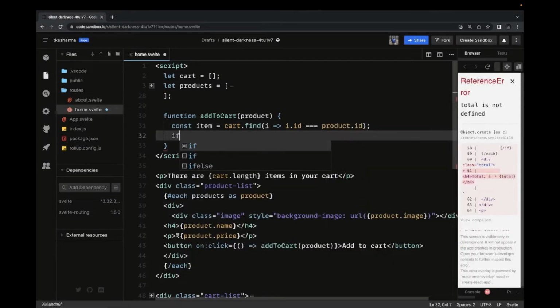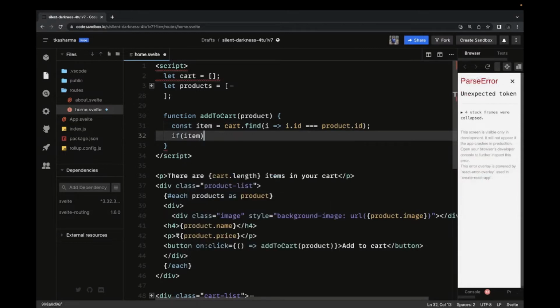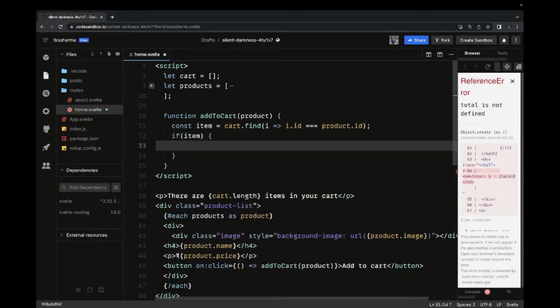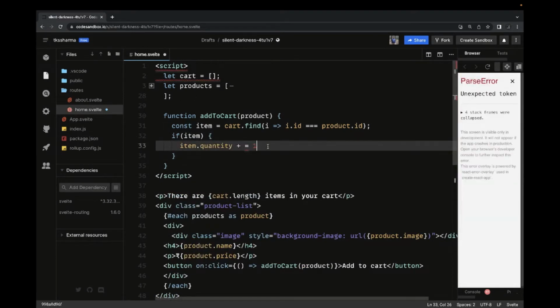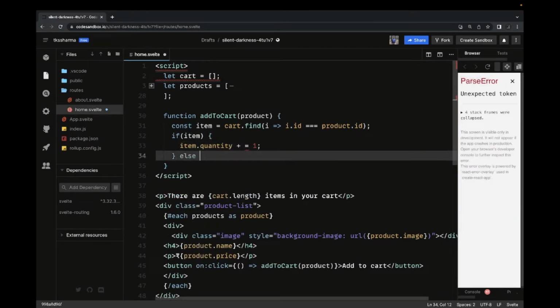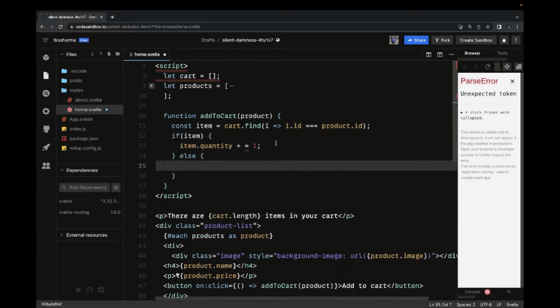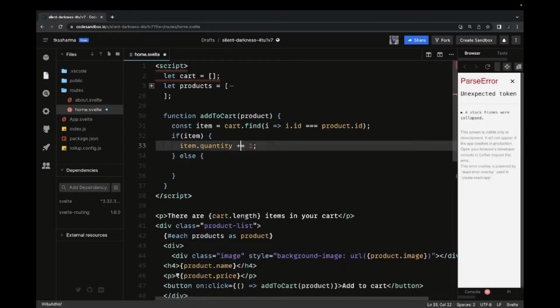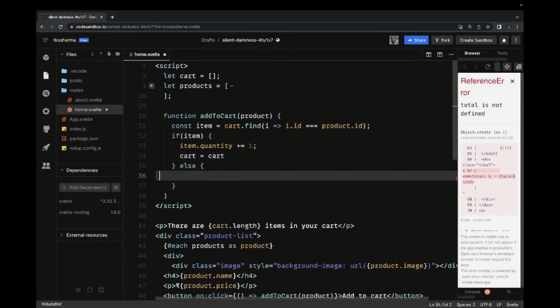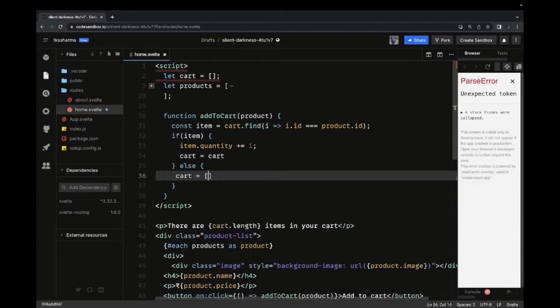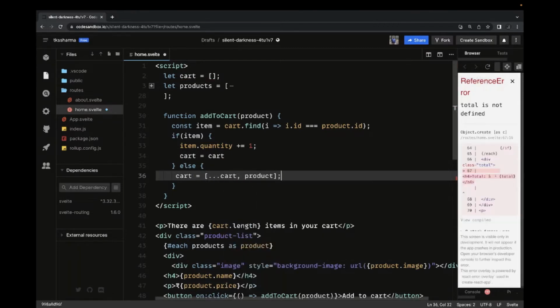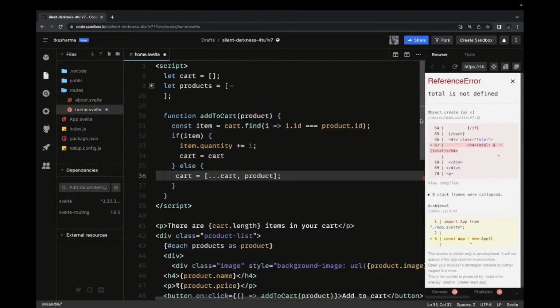If we found this item already there in the cart, then we will just increase the quantity. Else we are just going to update the value. In the else case, this is the new cart. These are the reactive assignments we are doing: a new array with the existing cart and the new product. This is how our add to cart can work.